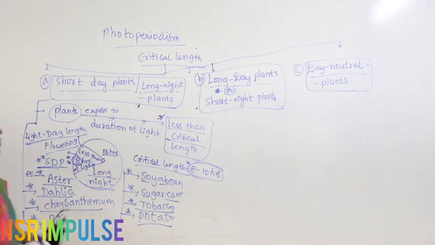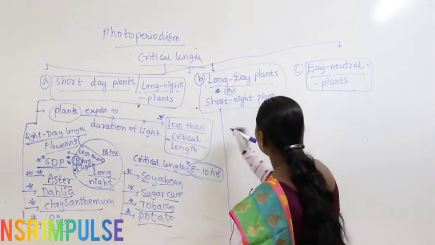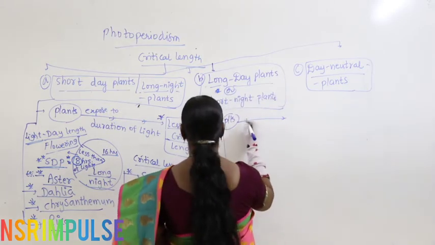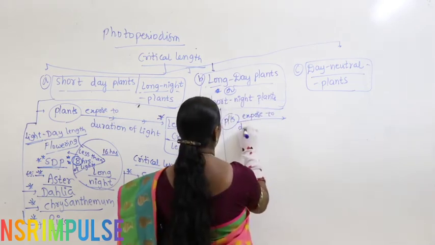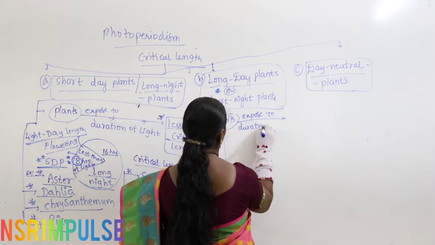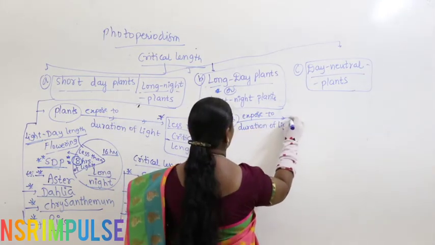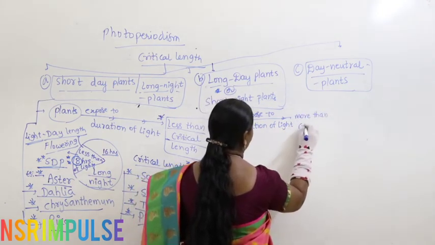Now, let us continue with long day plants. In case of long day plants, the same thing I am writing: plants exposed to a duration of light more than the critical length.